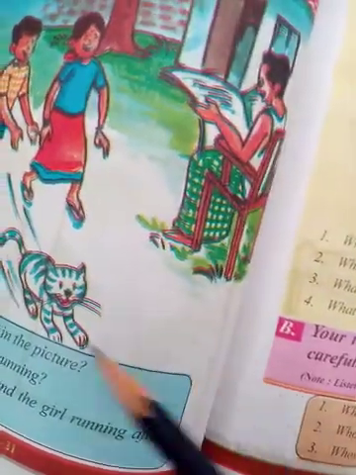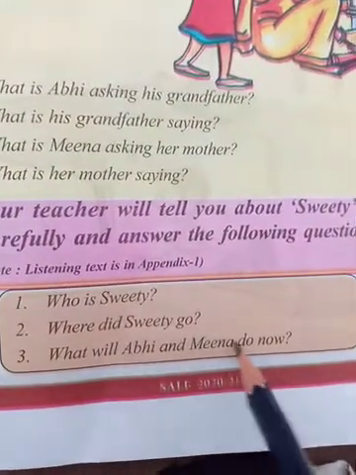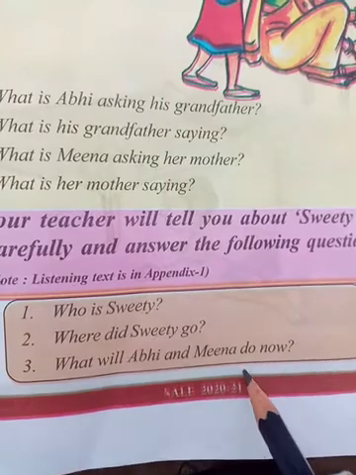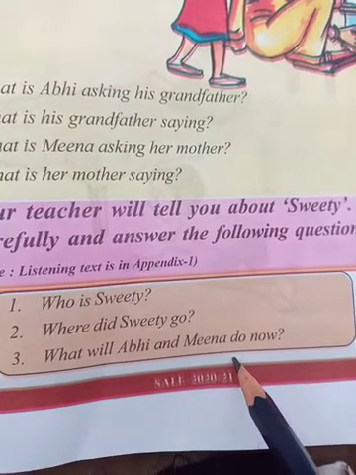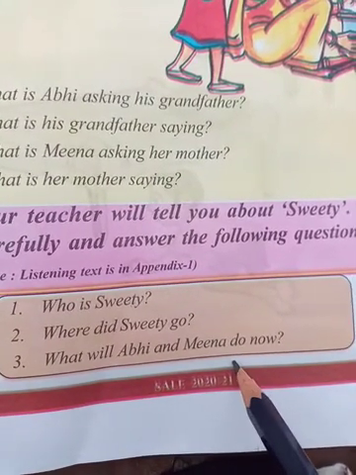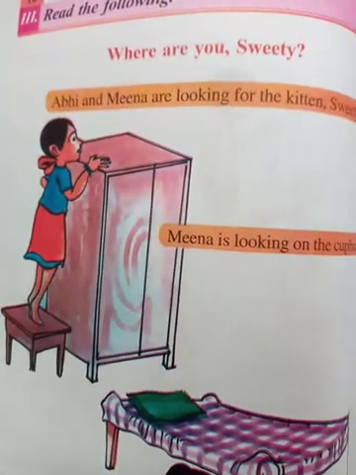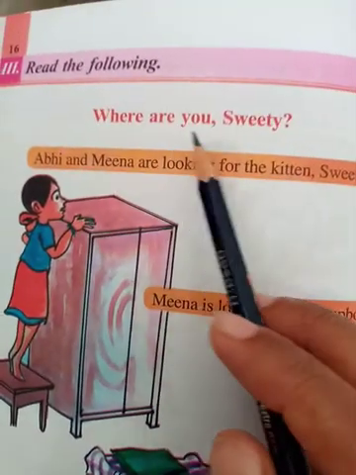We don't know, right? It is running all over the house. Yes. What will Abhi and Meena do now? What will they do? They will try to search for the kitten, Sweetie, right? Yes, now turn the page. Yes, so see here. Where are you, Sweetie?